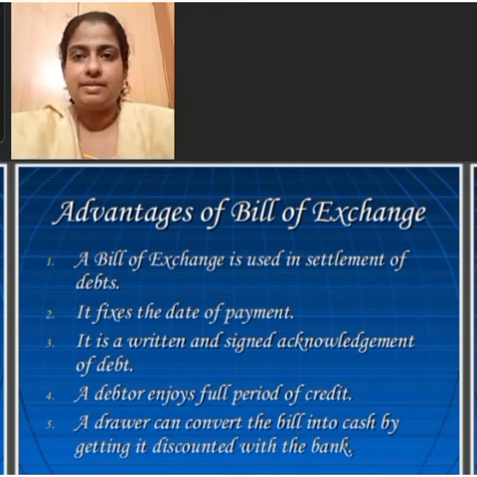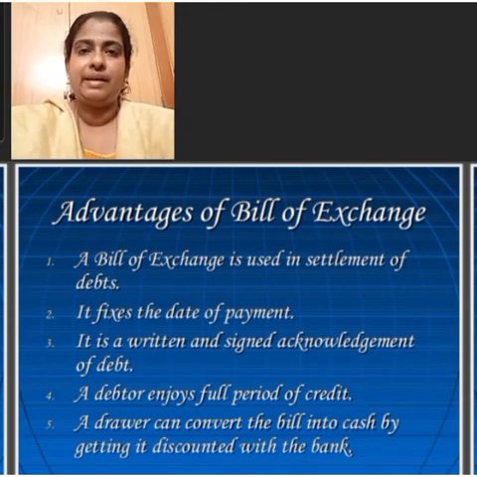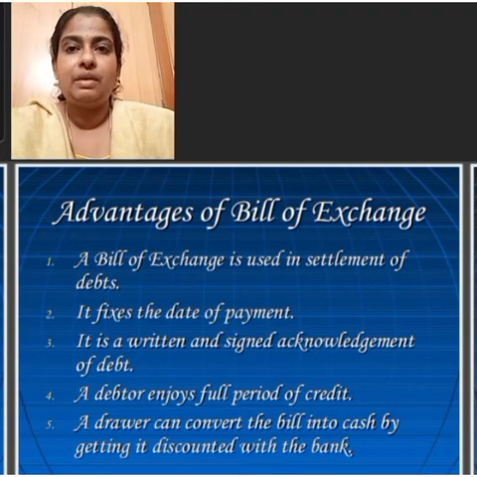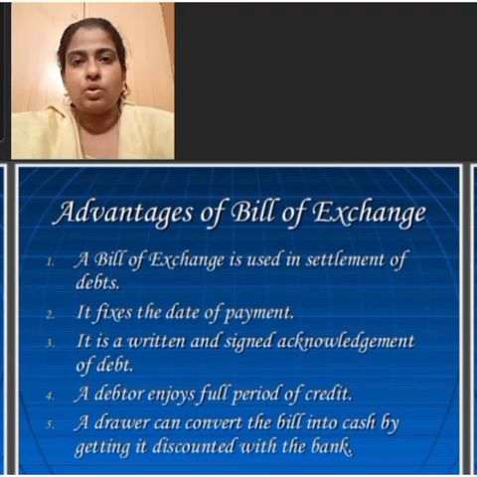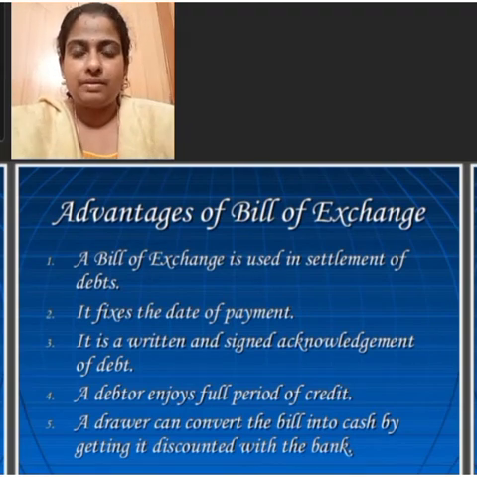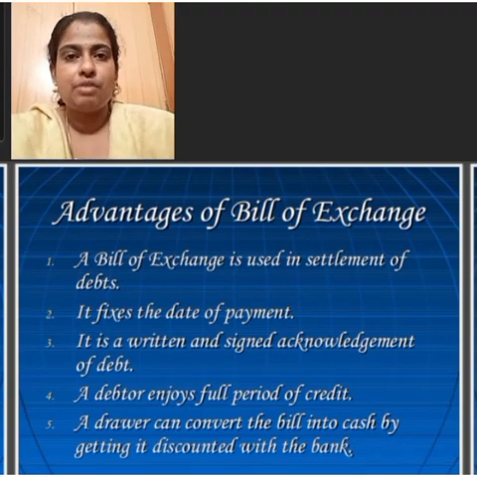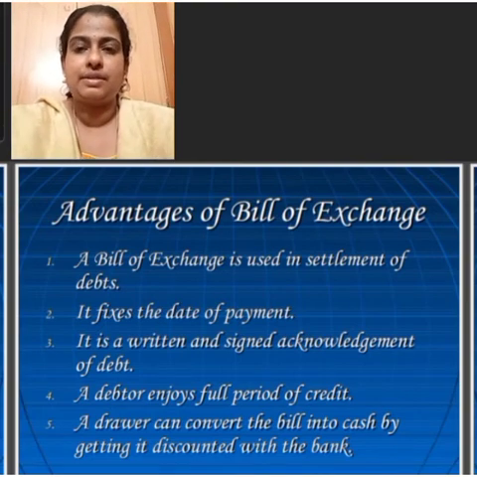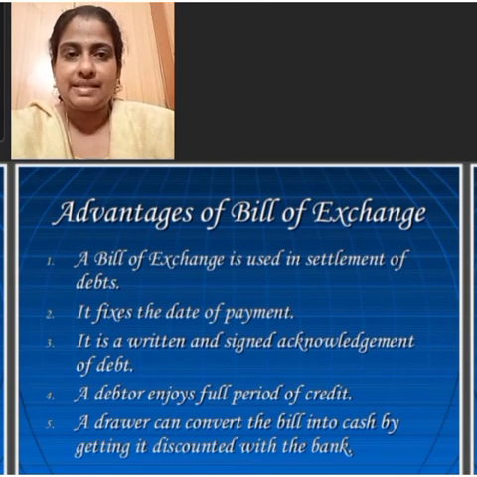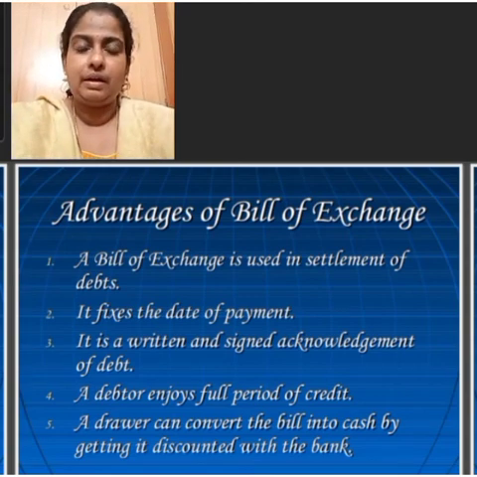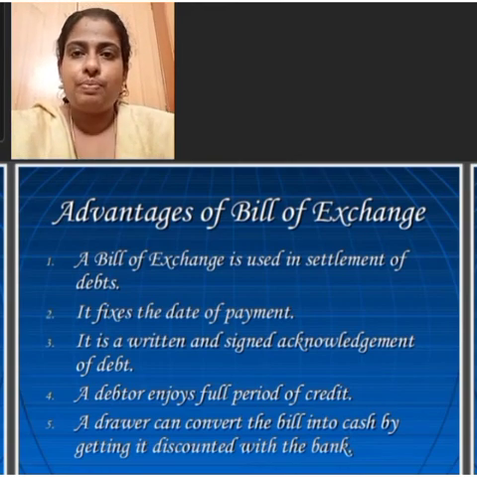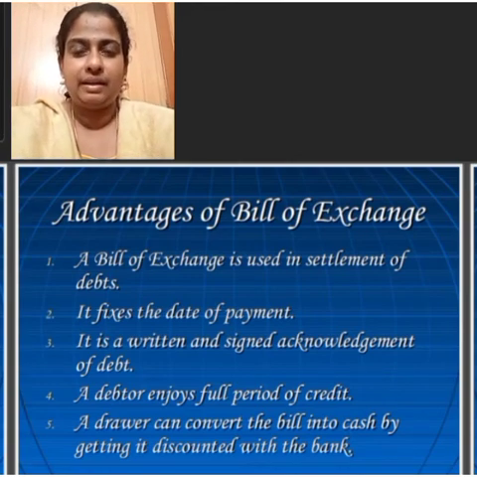The second point is certainty of terms and conditions. The creditor knows the time when he would receive the money, so also the debtor is fully aware of the date by which he has to pay the money. This is due to the fact that the terms and conditions of the relationship between debtor and creditor, such as amount required to be paid, date of payment, interest to be paid, place of payment, are clearly mentioned in the bill of exchange.